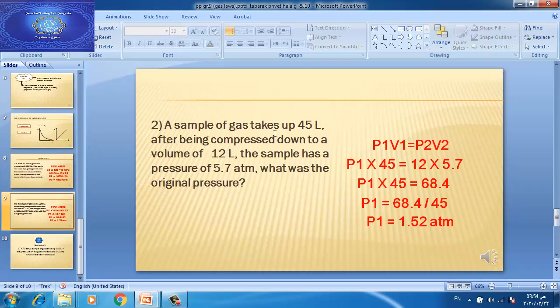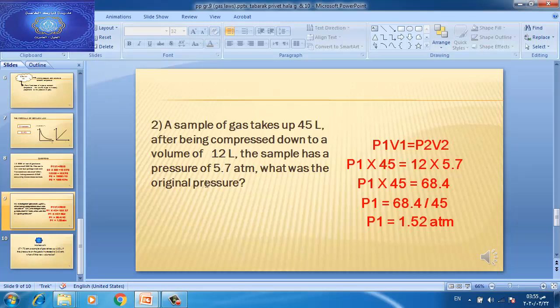A sample of gas takes up 45 liters and is then compressed down to a volume of 12 liters. The sample has a pressure of 5.7 atmosphere. What was the original pressure? In this case, he gave us the original volume, and the volume and the pressure after impact.